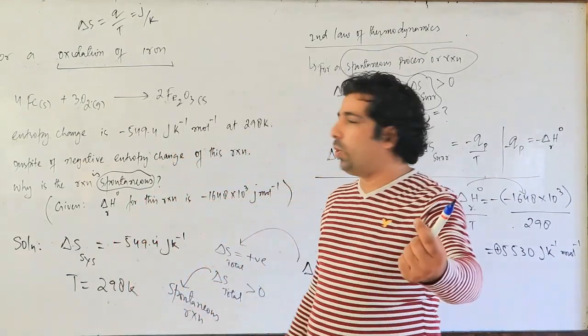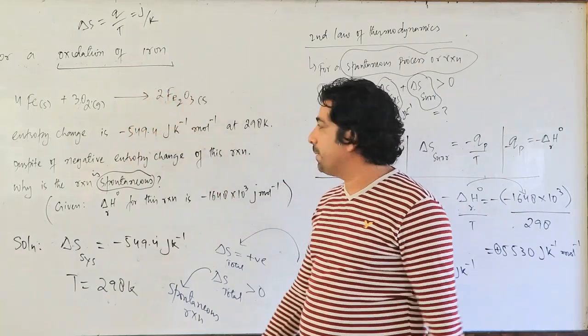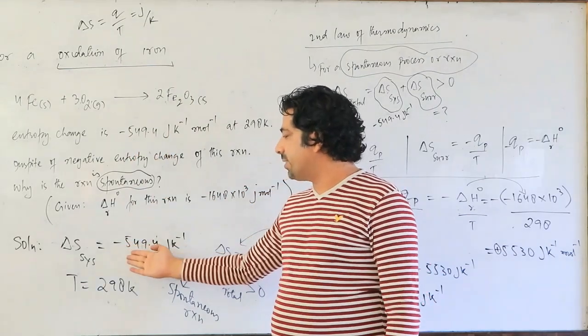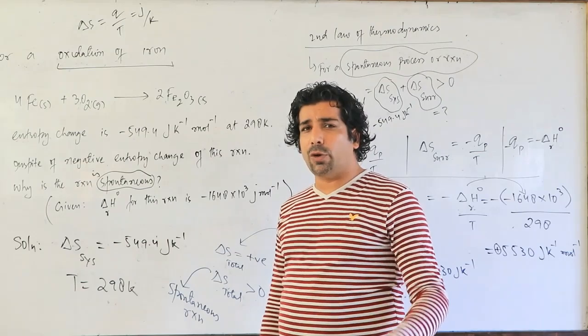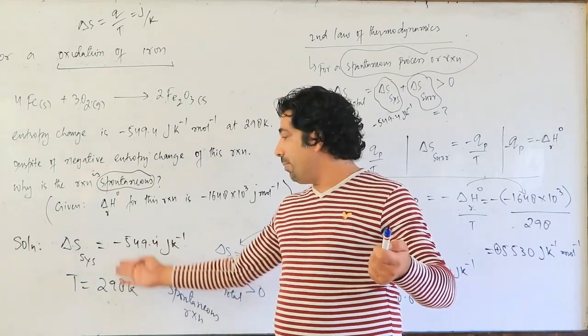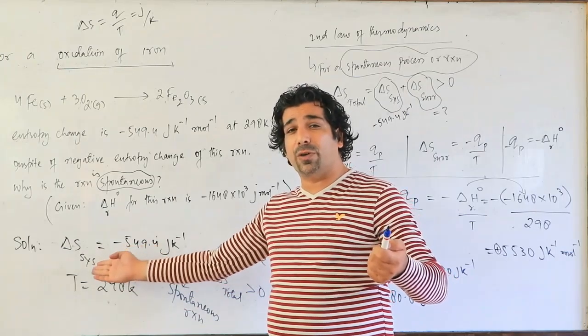If I revise it for 1 minute, we took one reaction, the oxidation of iron, and we got iron oxide. The entropy change for the system was given to us as minus. We know that according to the second law of thermodynamics, the total entropy change of the universe should be positive. But I am getting negative here, and this is not the total entropy of the universe, this is the entropy of the system.